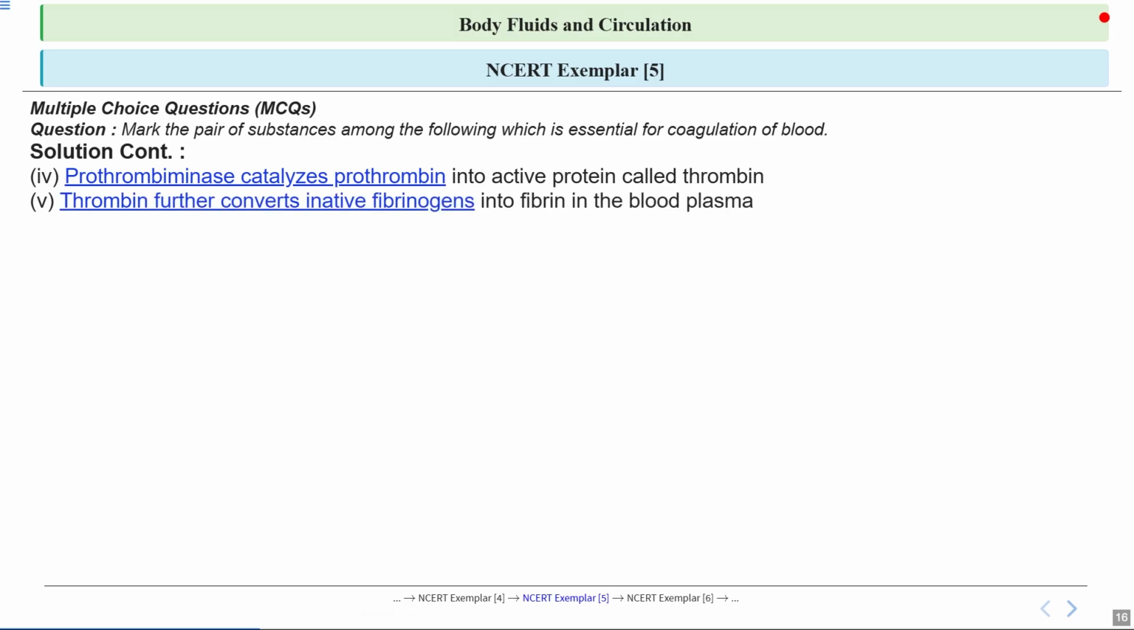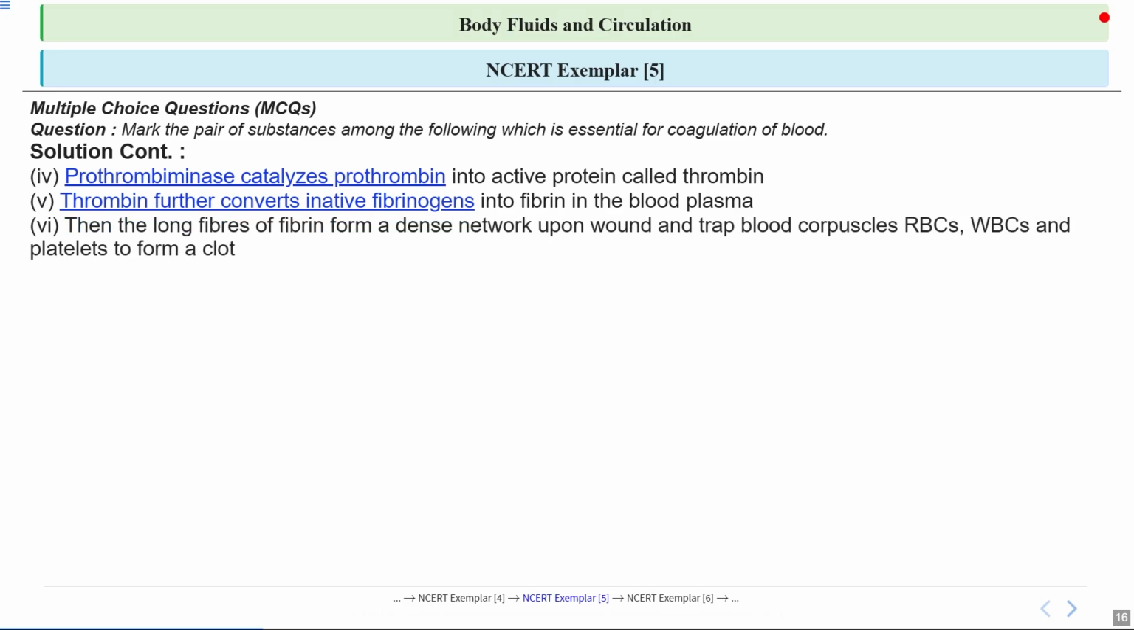Next, thrombin comes into play. Thrombin is like a worker that takes inactive fibrinogen, which is floating around in our blood plasma, and changes it to fibrin. So, what is fibrin? Fibrin is the actual thread-like material that will form the mesh or net to trap blood cells. So, thrombin is crucial for making the building blocks of the blood clot.